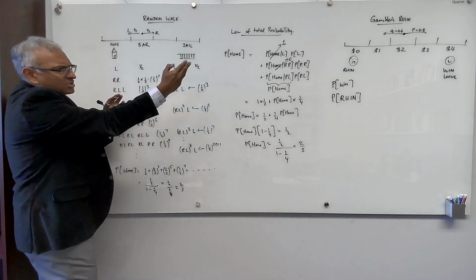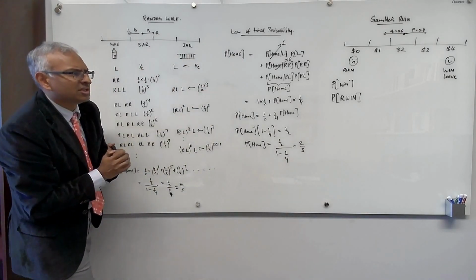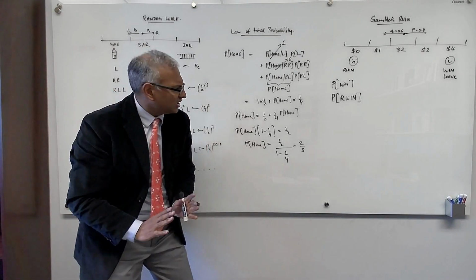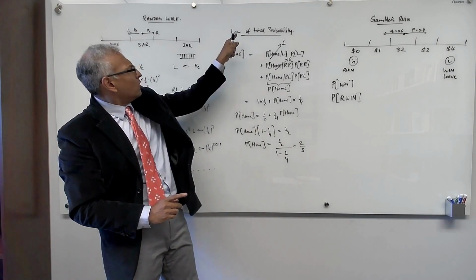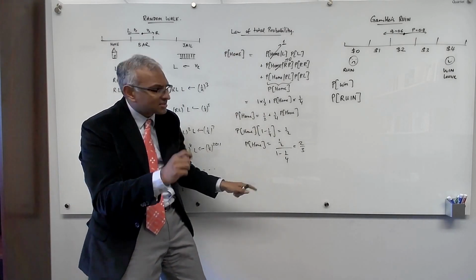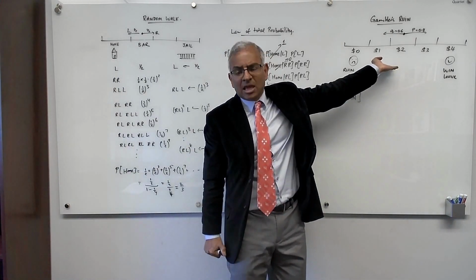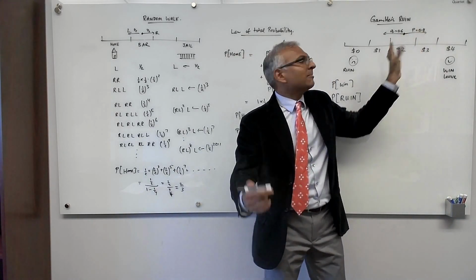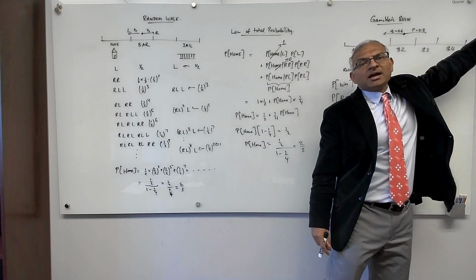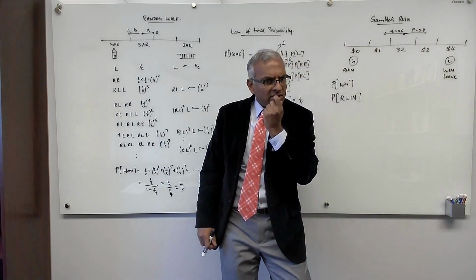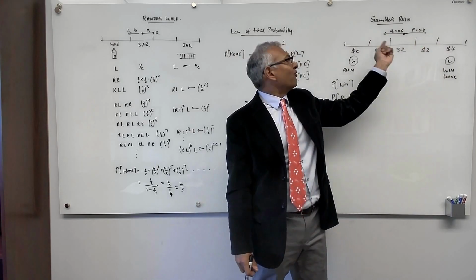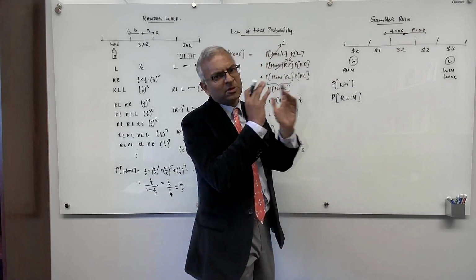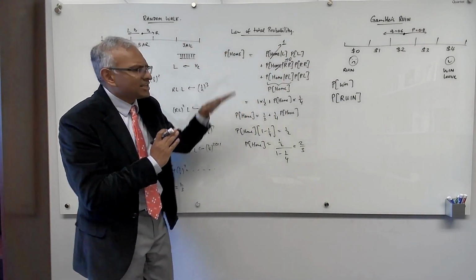You can build up the sequences that lead you to ruin or the sequences that lead you to doubling up and add up the probabilities, and it's complicated and tedious. Or you can take the law of total probability approach, and in the text, we analyze the general gambler's ruin problem, where you can imagine that you have some number of dollars and your goal is some higher number of dollars, and you'd like to know what are the chances that you reach your goal before you get ruined. And we can even do this whole analysis for general Q and P. Q plus P must equal 1. So if you want to see that analysis, read the text.